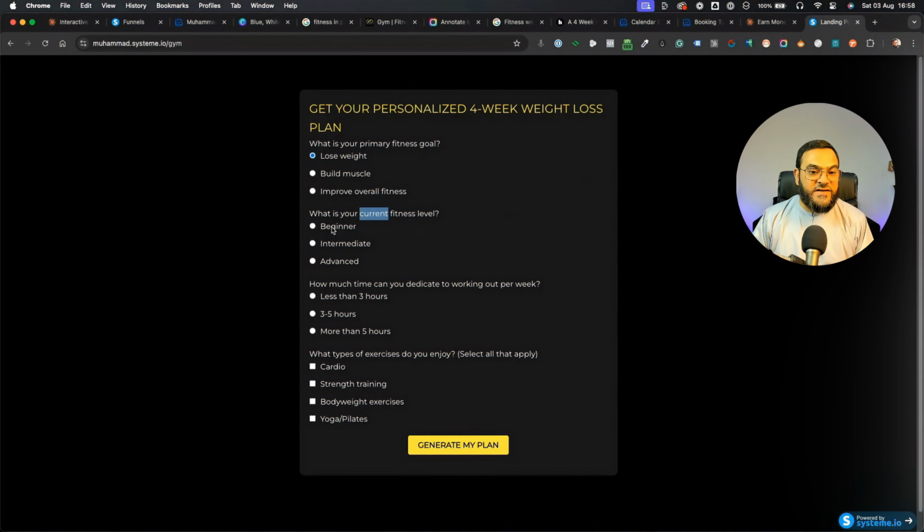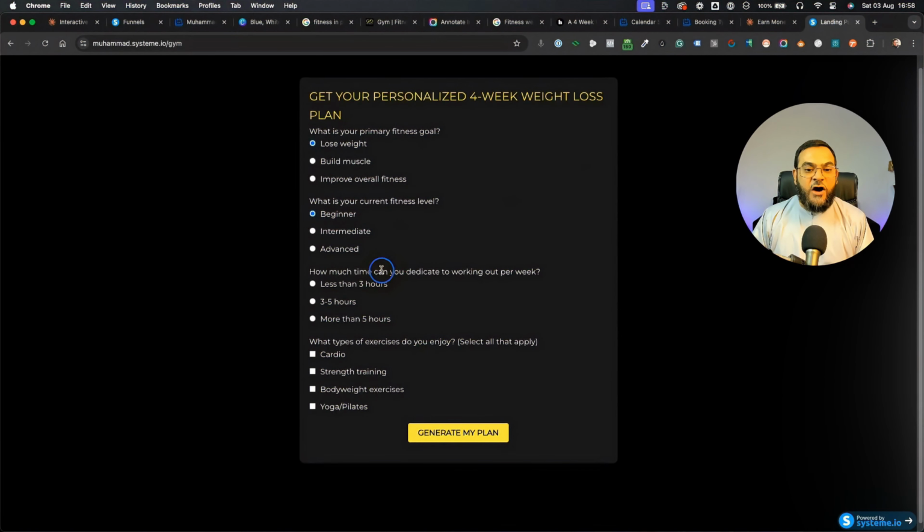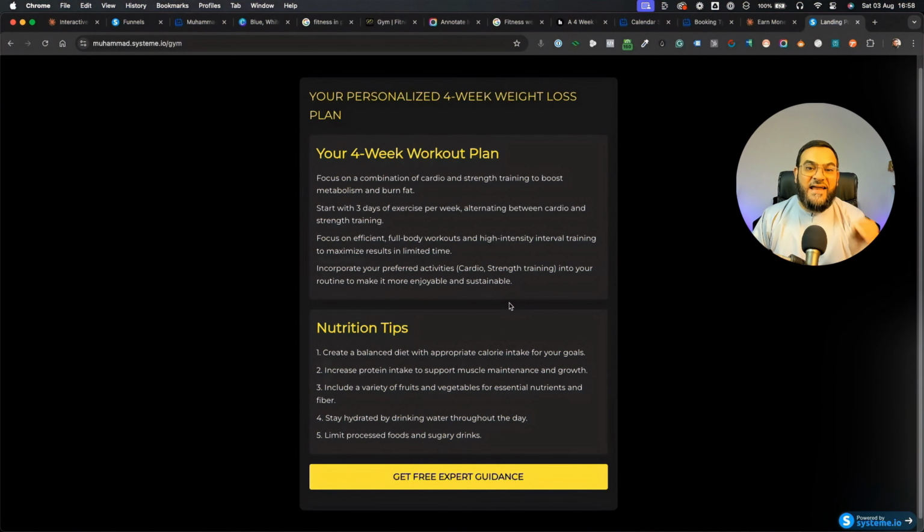What is your current fitness level? I'll say beginner. How much time can you dedicate to working out per week? I'll say less than 3 hours. What types of exercises do you enjoy? Select all that apply. I'll say cardio and strength training. And then I'll click on generate my plan. And as you can see, instantly, it gave me my 4-week workout plan.